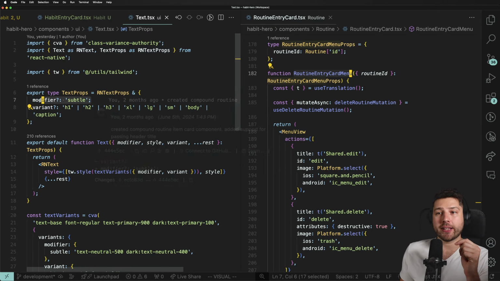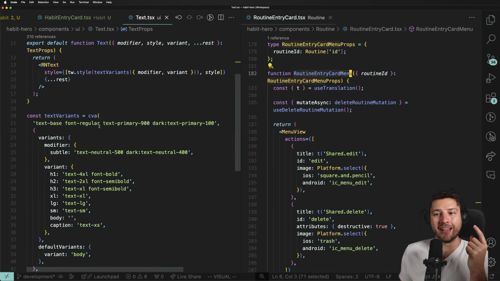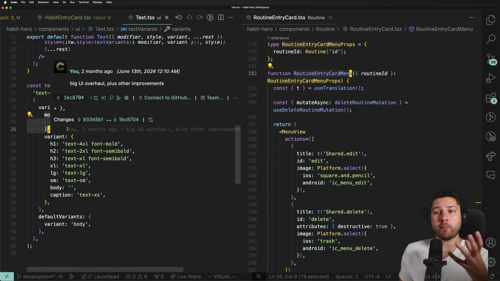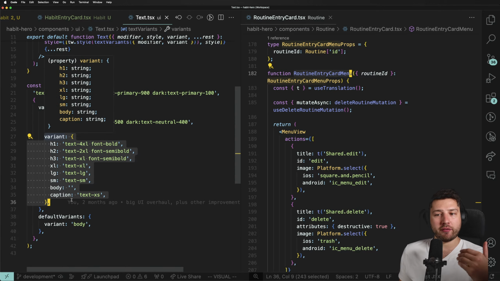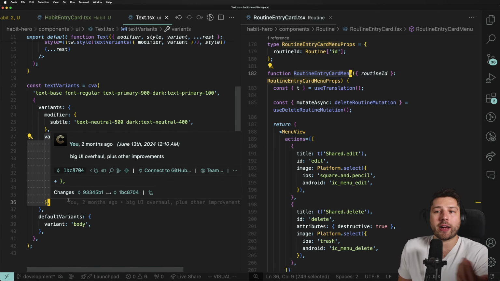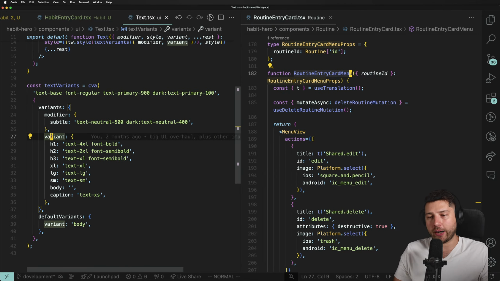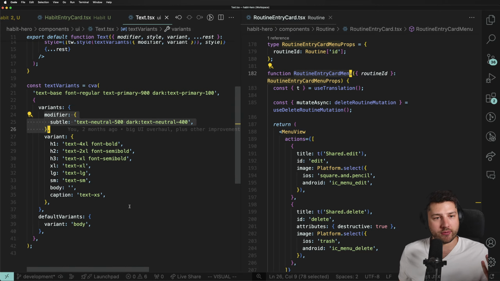So the modifier is my own custom prop, as is the variant. You control your own props. Then in CVA, you actually put the same props here that you created. So this modifier, you're not going to find it in the docs because it's mine. The variant, you are going to find in the docs, because that's the recommended way to set up a variant. That's what CVA does. You could name variant something else, like type or whatever, but by convention, use variant. But this modifier is my own thing, and I created it using my own props. That's why it's there.